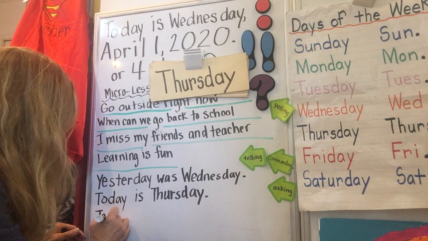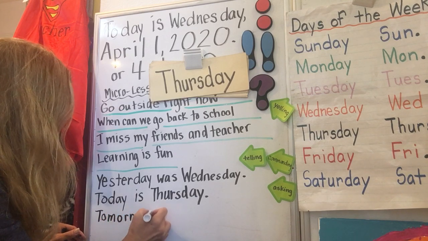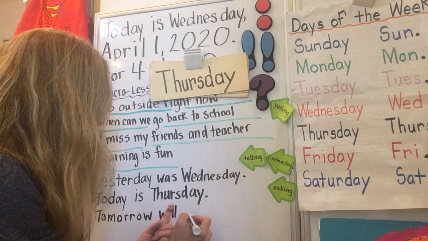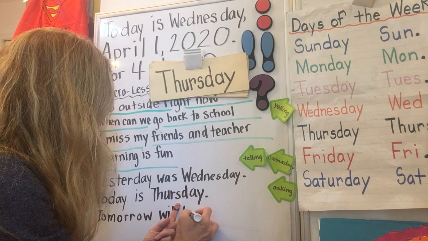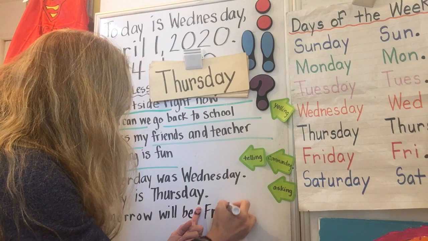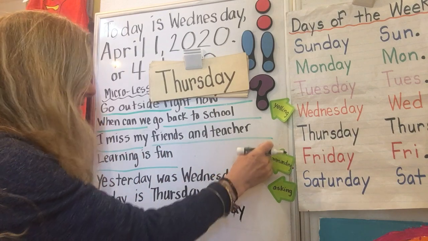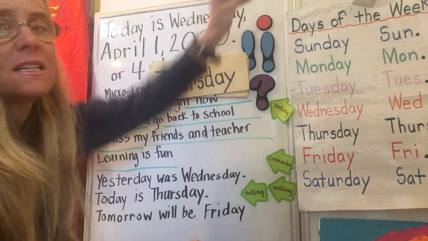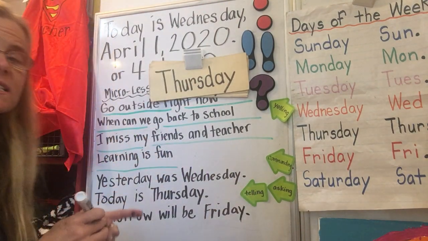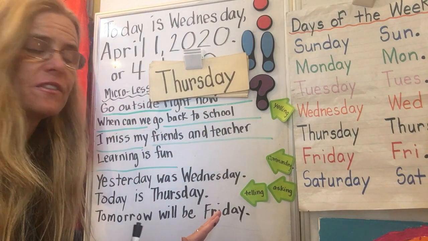Capital T-O-M-O-R-R-O-W will be face space W-I-L-L face space B-E face space capital F-R-I-D-A-Y. And again, this is just a telling sentence, so we're going to use another period. All three of these are telling sentences. So our stopping mark, our end of the sentence, is just a period in each of them.